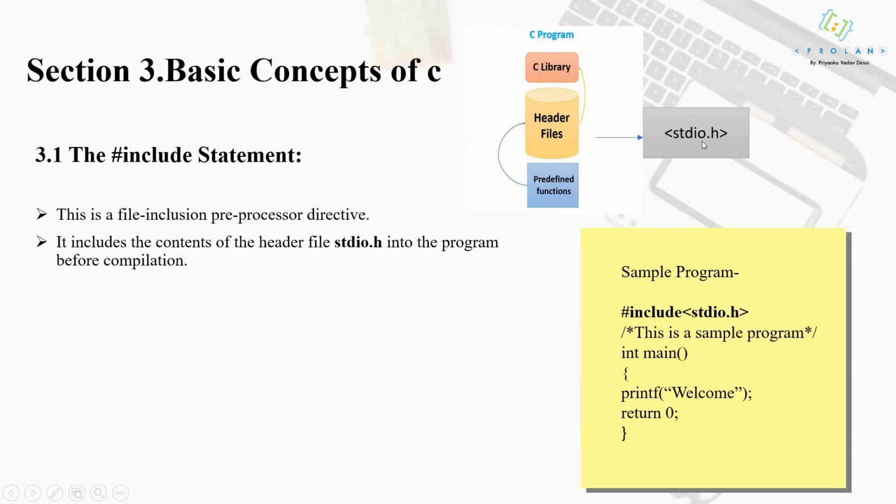How will you understand that this particular file is a header file? With the help of the .h extension. The .h extension indicates that it is a header file. Also these angle brackets indicate that it is a header file. Which functions are defined inside the stdio.h header file? Mainly printf and scanf. These functions are defined inside the stdio.h header file.